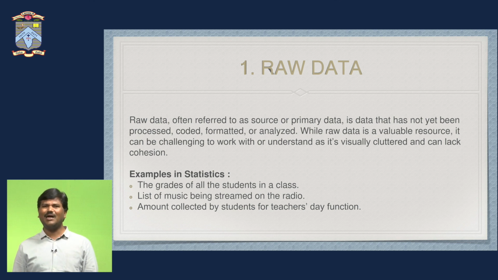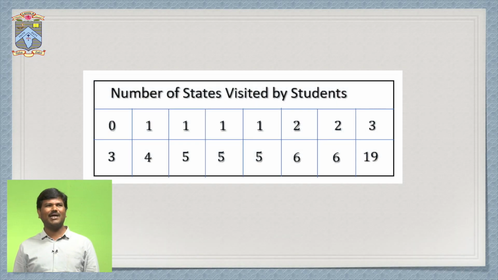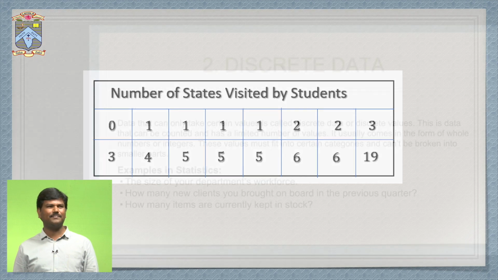Like this, raw data is crude data which is not at all processed. It contains different numbers like zeros, ones, twos, negative numbers. It is raw data which has not been processed at all, and it is nothing but individual data.